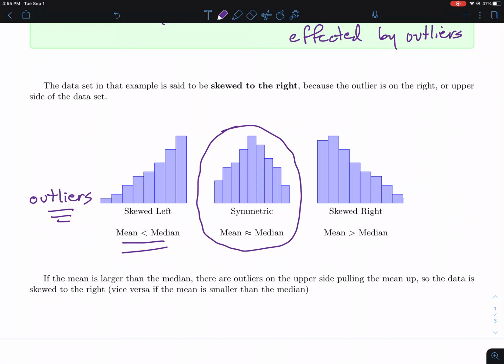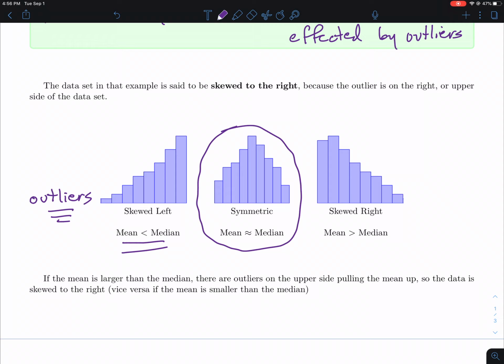So it's kind of weird. It's hard for me to look at these graphs sometimes because all the big bars are on the right, but we're saying it's skewed left. But what you're trying to do is figure out where the mean is in relationship to the median. So in this case, the mean is on the left of the median, so we say it's skewed left.